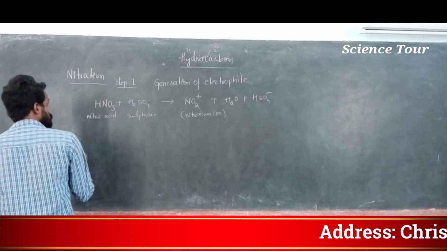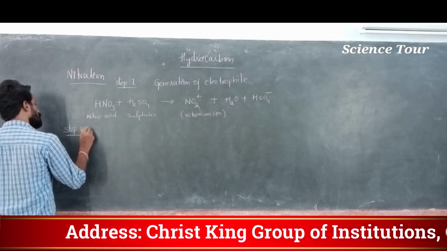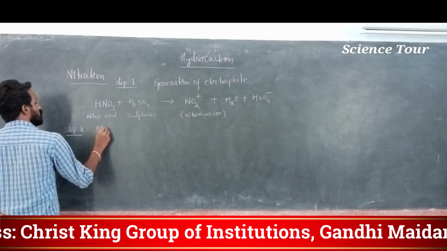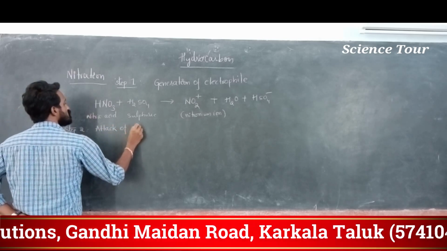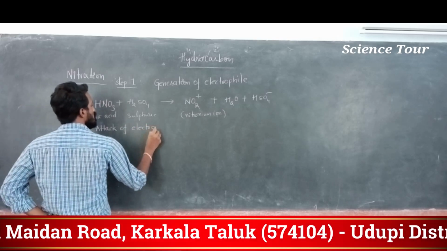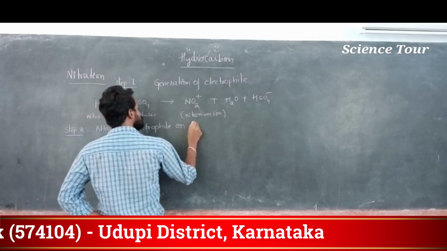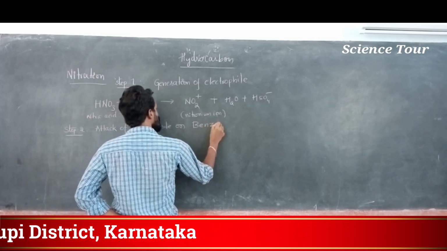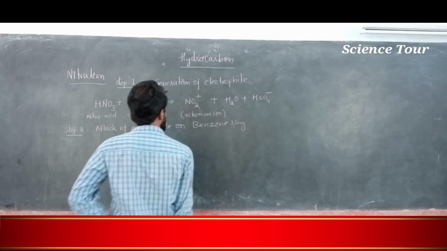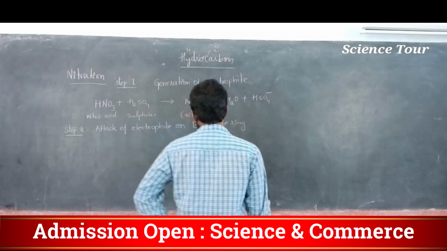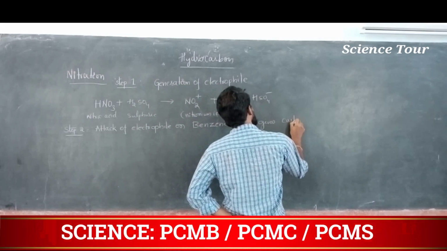So next, step 2, my dear students: attack of the electrophile on the benzene ring gives carbocation.